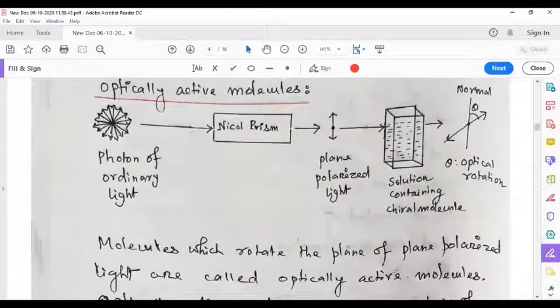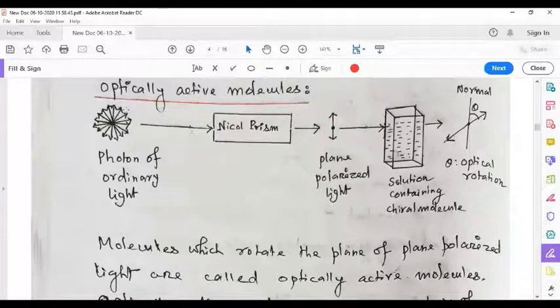So this is a photon of ordinary light. A photon of ordinary light has vibrations in all directions, in all imaginary planes. We can imagine a plane like this, like this, like this. That means we can have an infinite number of planes of vibration.